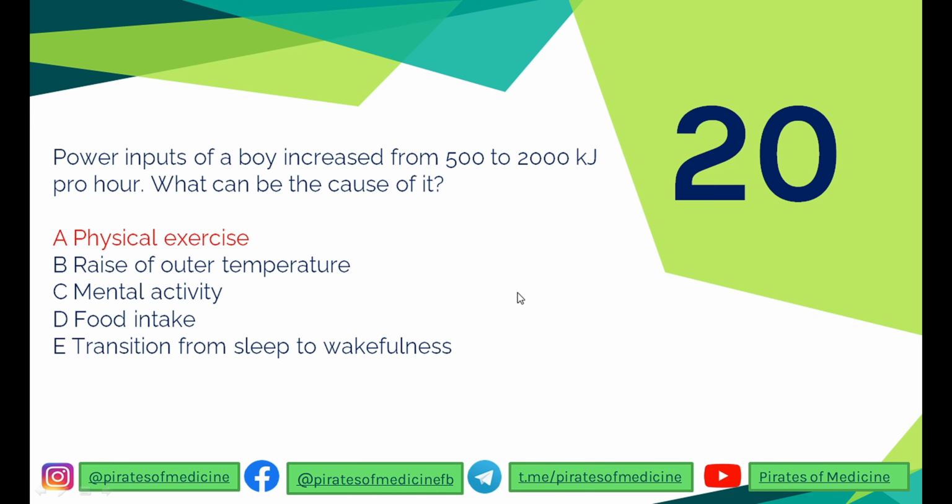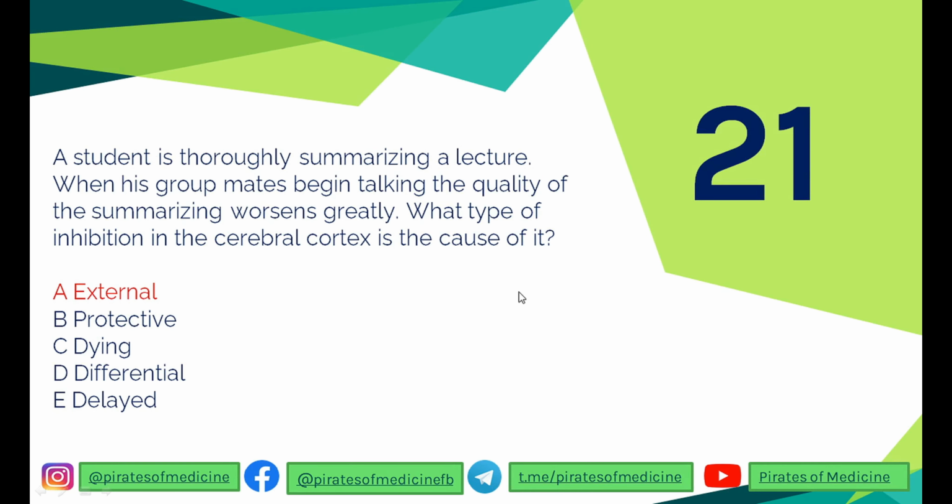So the 21st question is that a student is thoroughly summarizing a lecture. Just when his groupmates begin talking, the quality of the summarizing worsens greatly. What type of inhibition in cerebral cortex is the cause of it?